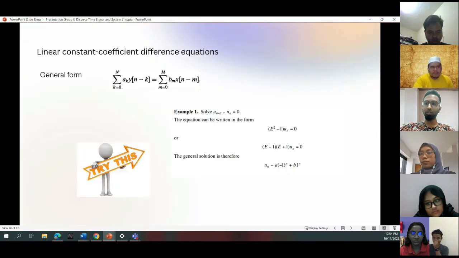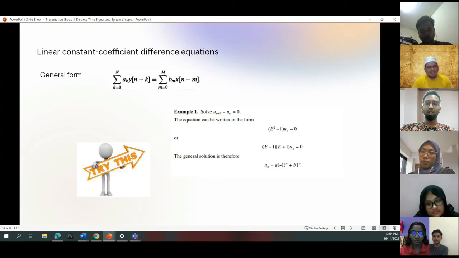Okay, to determine the response of linear time invariant discrete time systems, we can use this equation, which is the linear constant coefficient difference equation. And this one is an Nth order difference equation: sigma k equals 0 to capital N a_k y[n minus k] equals sigma m equals 0 to capital M b_m x[n minus m].